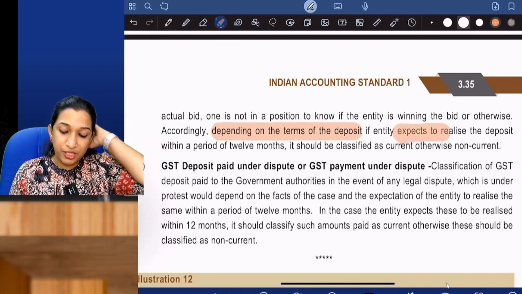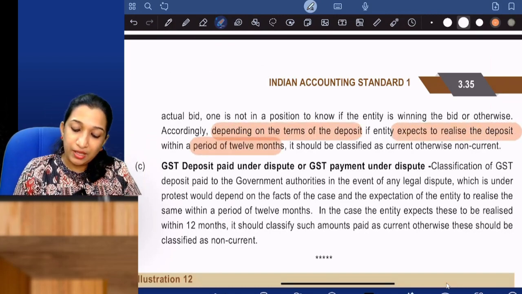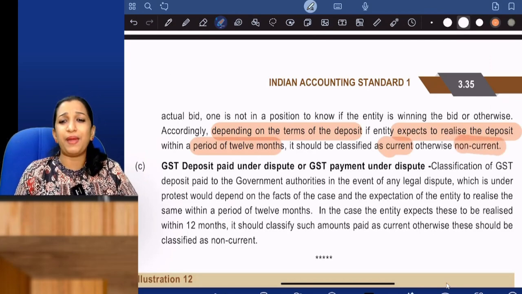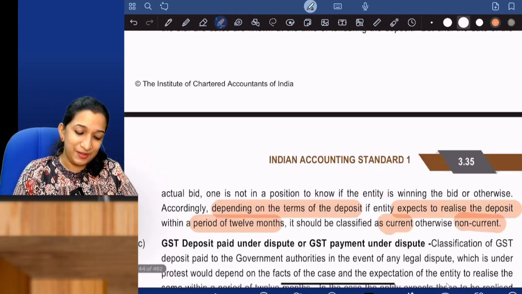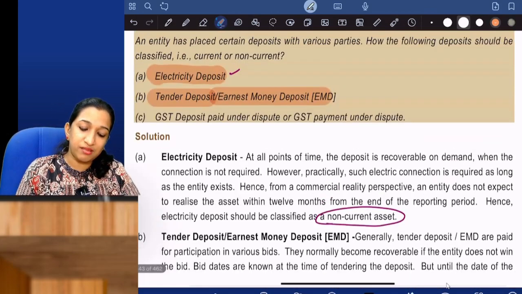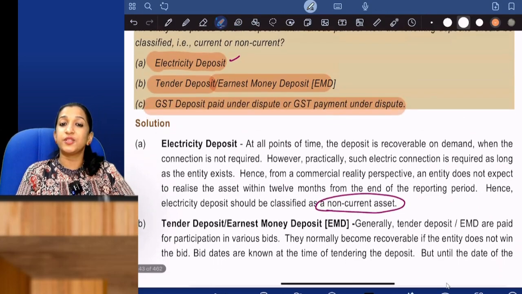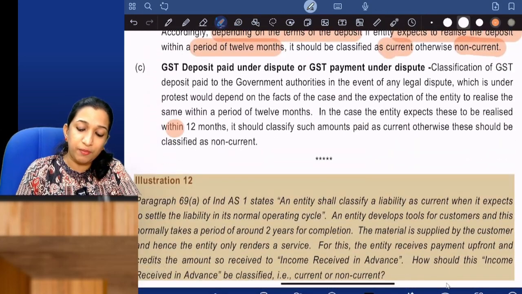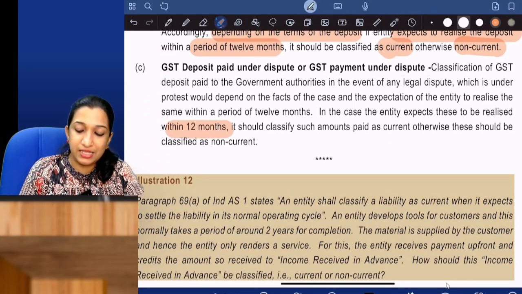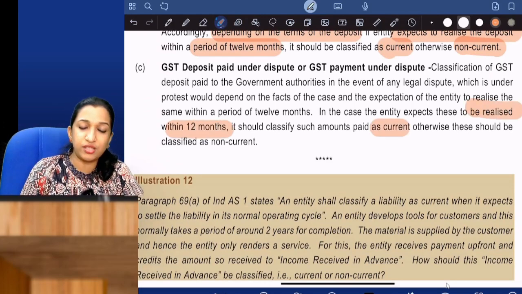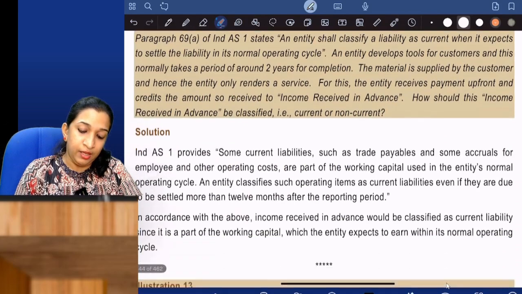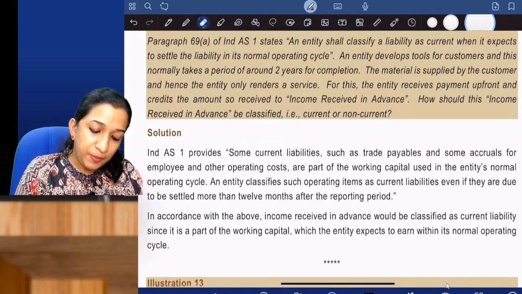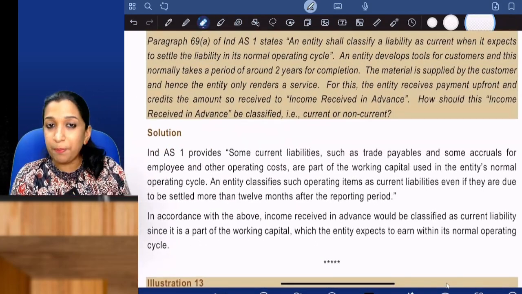If the entity expects to realize it in 12 months, current, or else non-current. A diplomatic answer. That's it. GST deposit, GST deposit under dispute. Again, if expected to be settled or realized within 12 months, current, or else non-current.